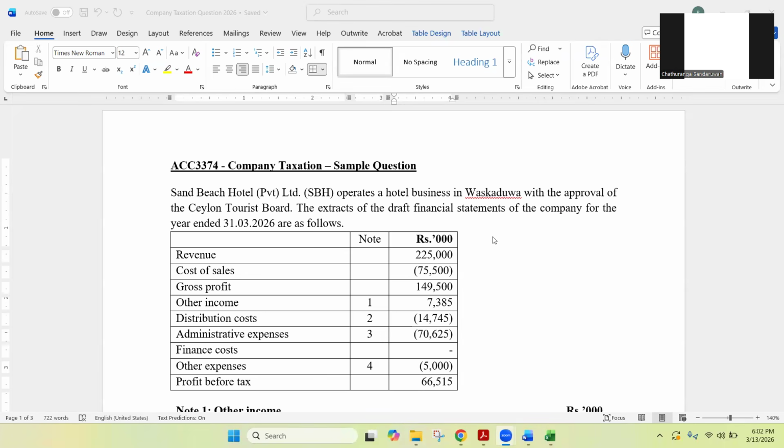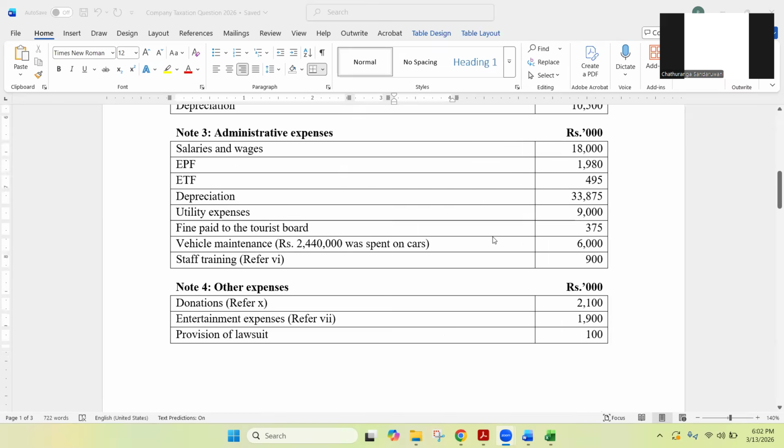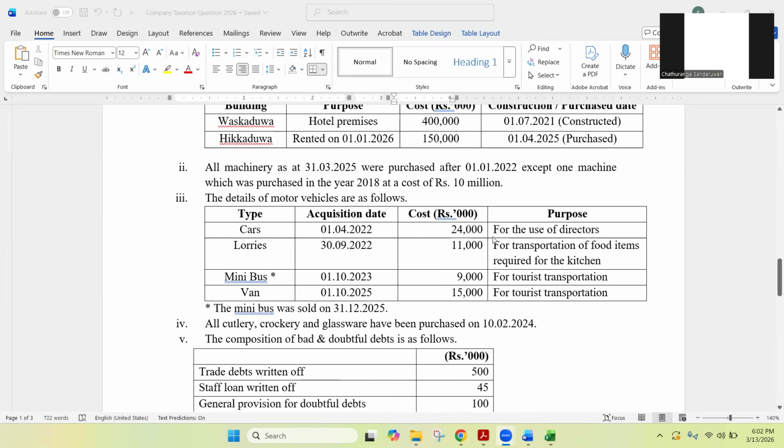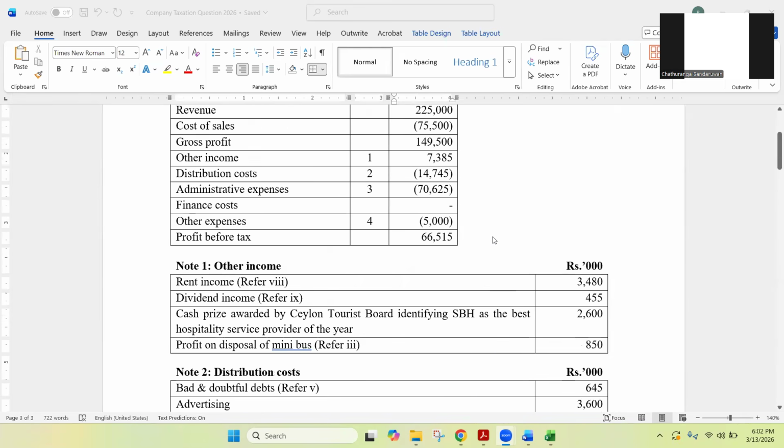Right. So good evening again. As we have informed already, in this session we are going to discuss a question on company taxation. We have picked a similar question to what you will get in your final exam. We have uploaded this question already into the LMS.